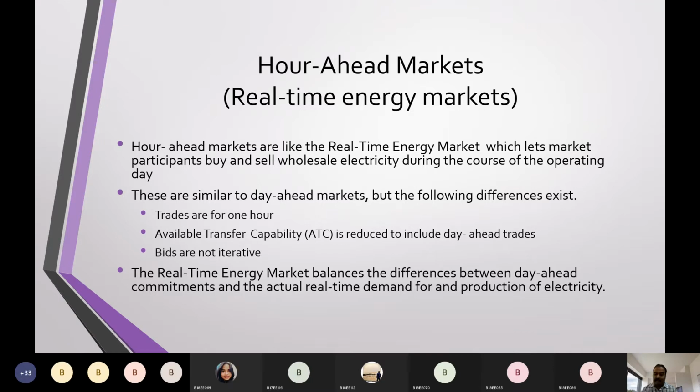So let us suppose in a day-ahead market, I wanted to sell this for tomorrow, but the timing was not good and nobody bought mine, because in the bids, let us suppose I have been sold out. Nobody has come to purchase my power. So what to do with the remaining power? I'll come directly into the hour-ahead market, or directly into the real-time market, and I can sell the power if there is any buyer, isn't it? So the real-time energy market balances the difference.